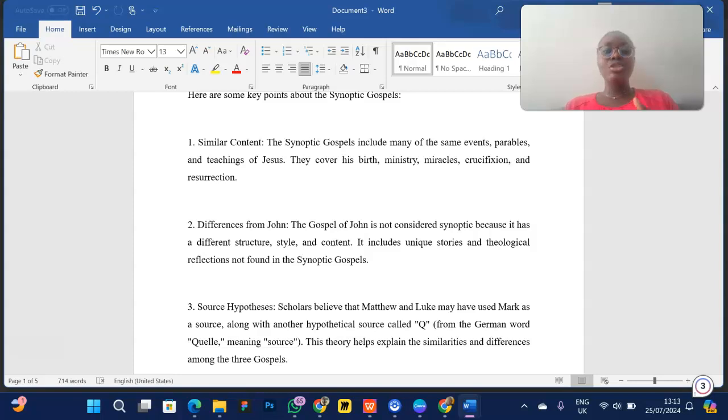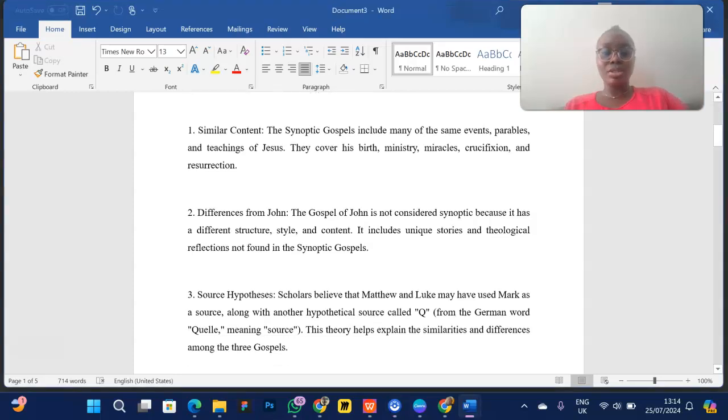Do you understand? In terms of structure and style, Matthew used a narrative style, trying to narrate to you how Jesus was born into the generation and all of that. But John used a different style, a different structure, a different content. So it includes unique stories and theological reflections not found in the Synoptic Gospels. John actually talked more of the theological part of the life of Jesus. I realize that John started from, I think, the wedding at Cana of Galilee. I've forgotten, please pardon me. All right, so John's style was very different.